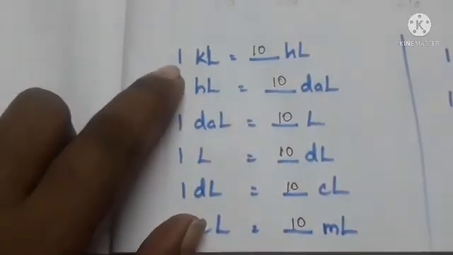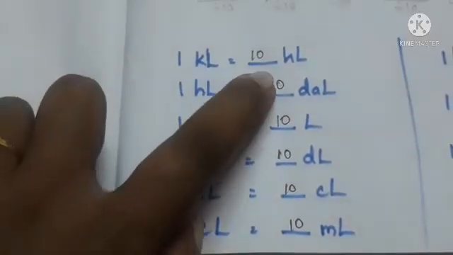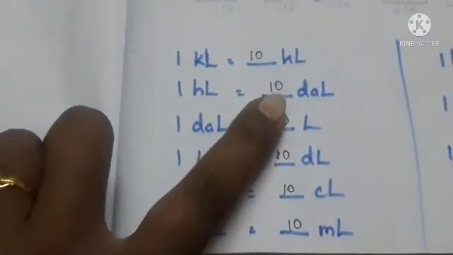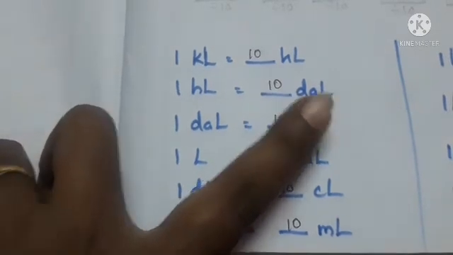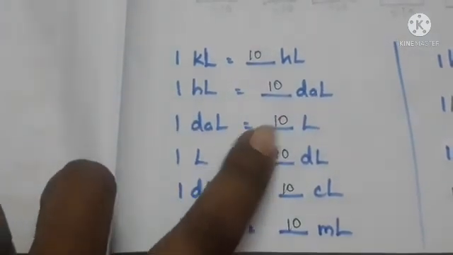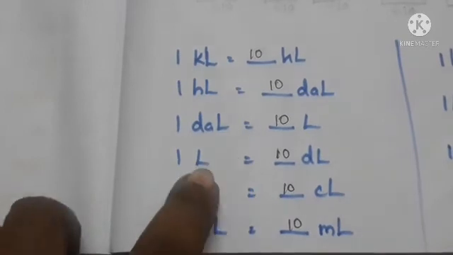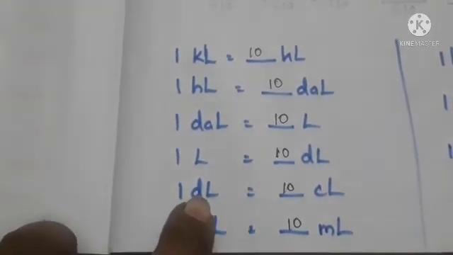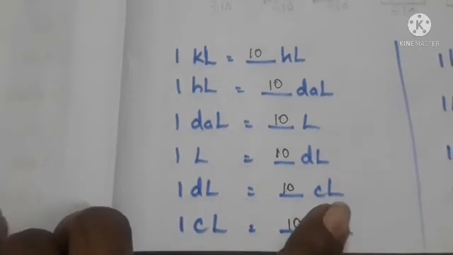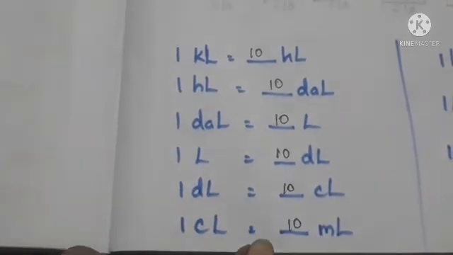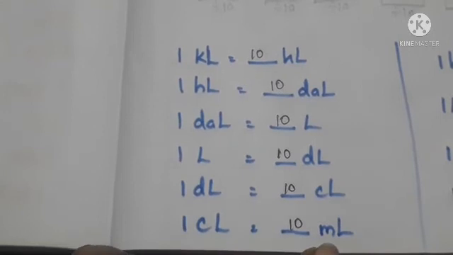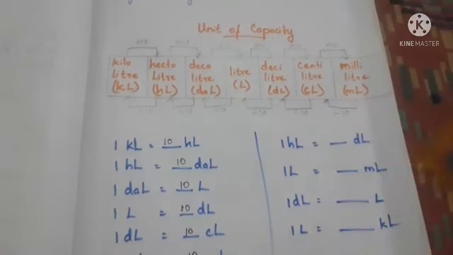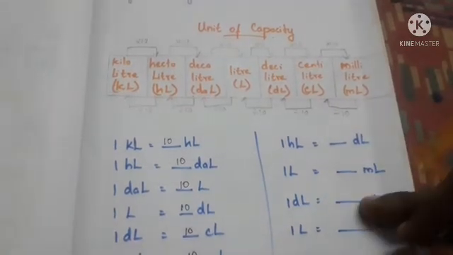Look here: 1 kiloliter is equal to 10 hectoliters. Then 1 hectoliter is equal to 10 decaliters. 1 decaliter is equal to 10 liters. 1 liter is equal to 10 deciliters. Then 1 deciliter is equal to 10 centiliters. 1 centiliter is equal to 10 milliliters. So by using this we can complete this box.